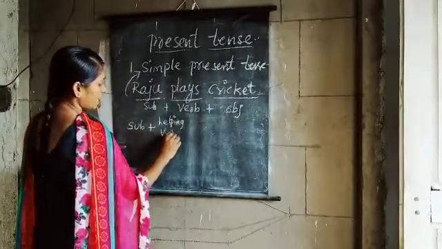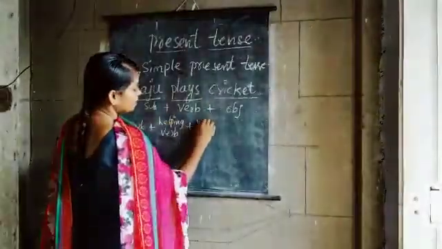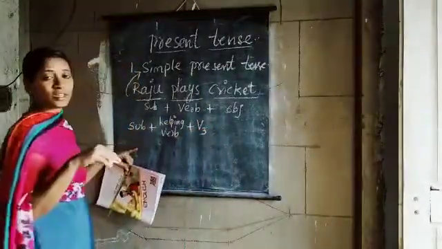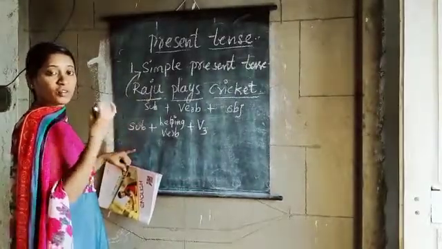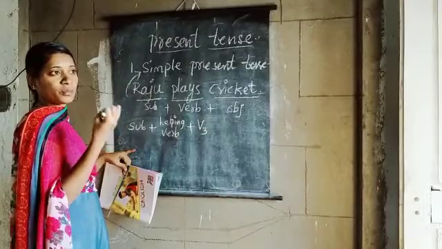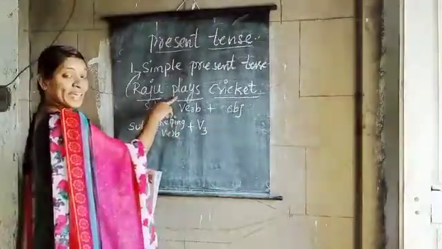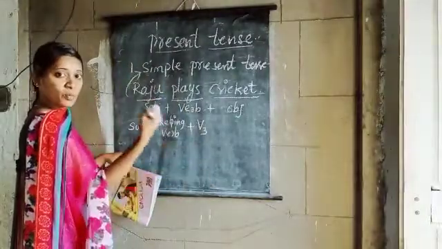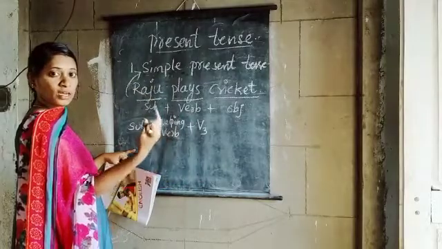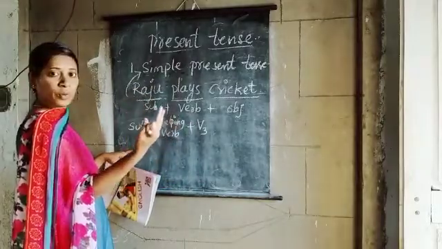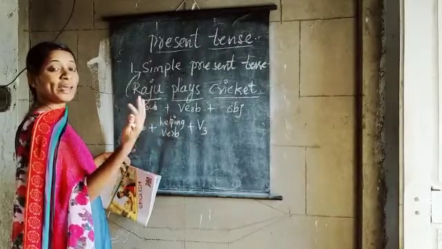Subject plus helping verb plus V3. Okay children, V3 means verb 3. So V1, V2 and V3. V1 means verb 1, verb 2 and verb 3. For example, play, played: verb 1 is play, verb 2 is played, okay, verb 3 is played, and the next, fourth one, is playing.